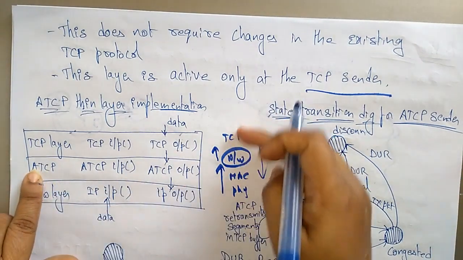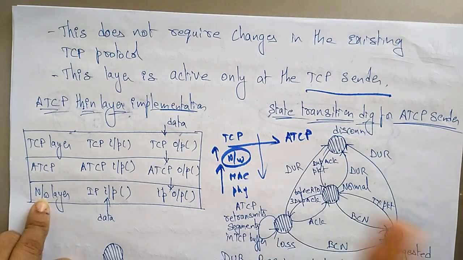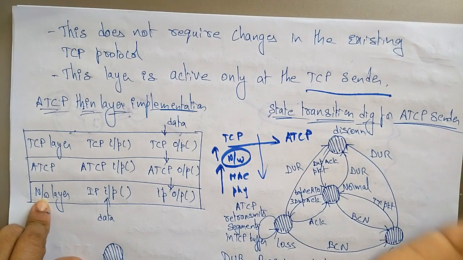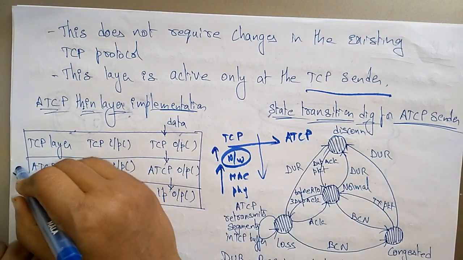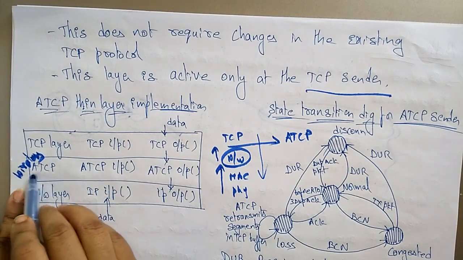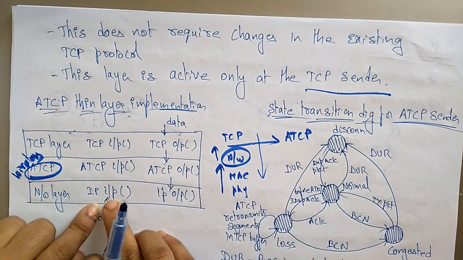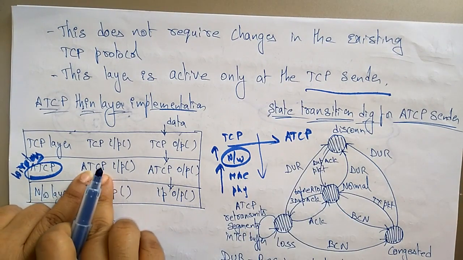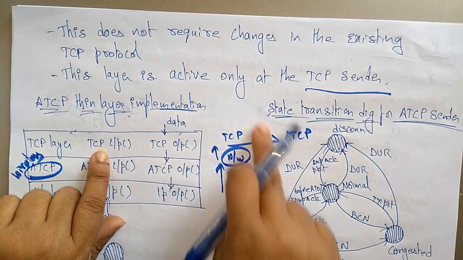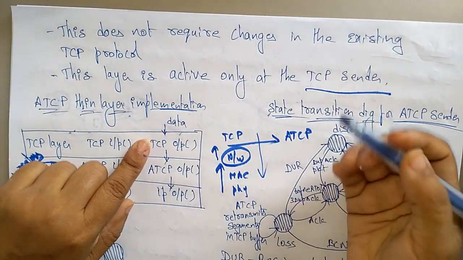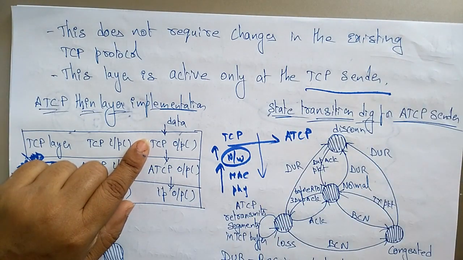In between the TCP layer and the network layer, there is another layer, that is the ATCP. It's a thin layer implementation, just a thin layer implementation. This ad hoc transport control protocol is for wireless networks. So this is a thin layer which is present in between the TCP and the network layer. The input data, the IP packet, will be sent to the ATCP. The ATCP will send it to the TCP input. And the data output from the layers above the TCP, there is a session layer and the application layer.